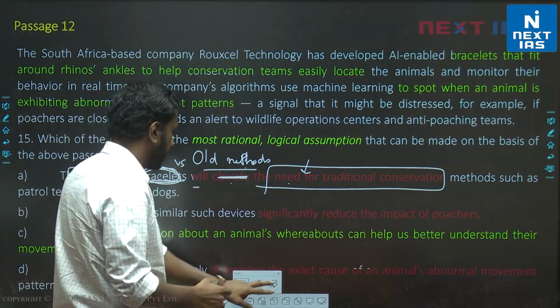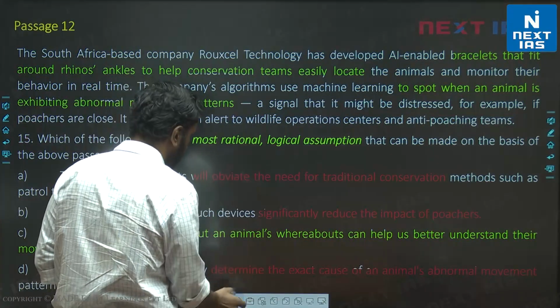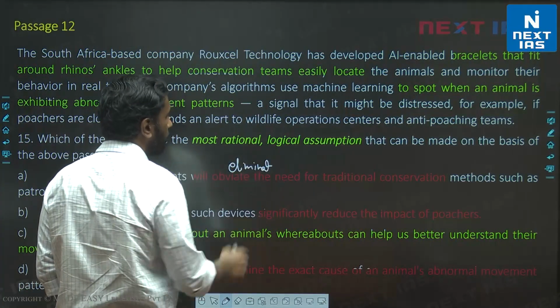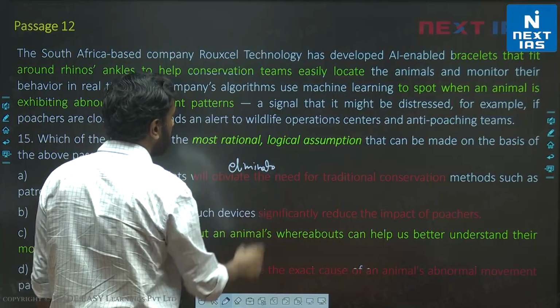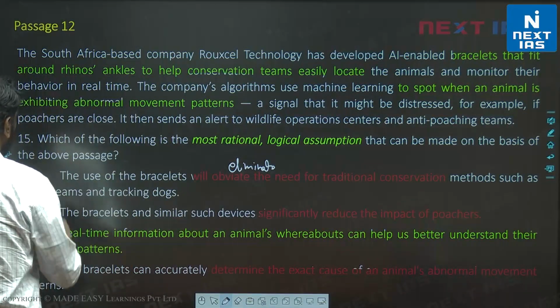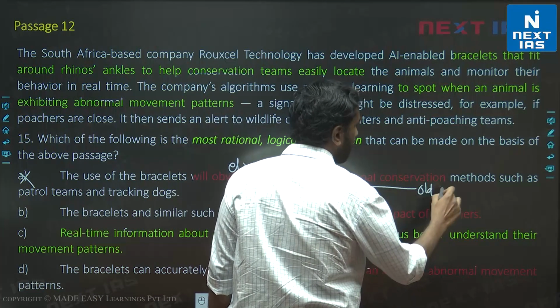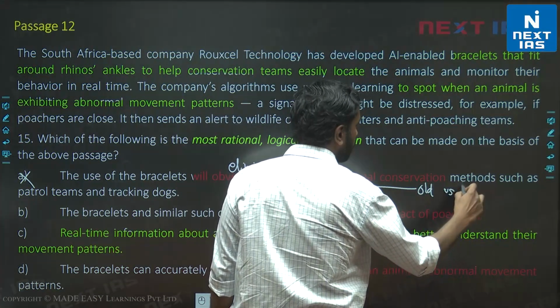Will obviate is saying eliminate. So it's extreme and incorrect. But even if you didn't know the meaning of the word obviate, you can still eliminate option A based on the idea that traditional conservation or old methods, I can't say anything about compared to bracelets.